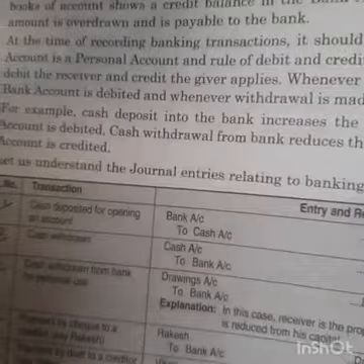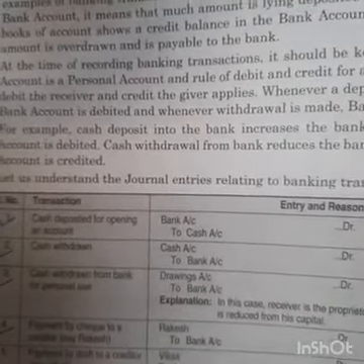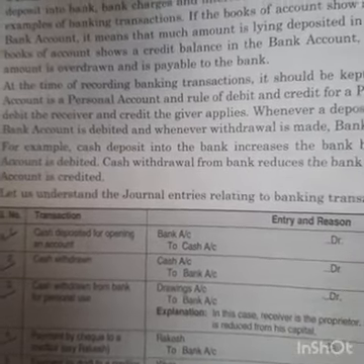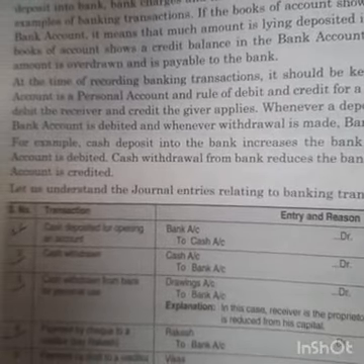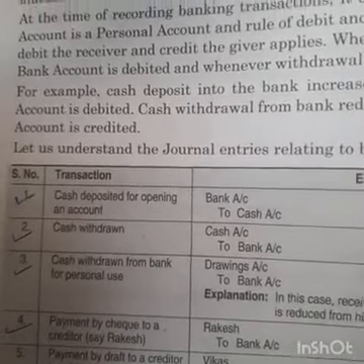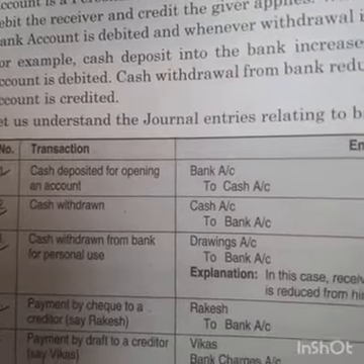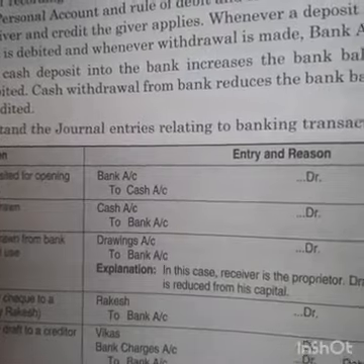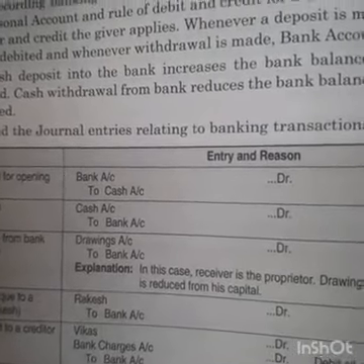If nothing is mentioned, then it is obvious that the cash has been withdrawn for office use only. So the entry will be cash account debited to bank account, as our cash balance is increasing and bank balance is reducing. Next is cash withdrawn from bank for personal use, that is personal use of the owner, proprietor. That means it is drawings for the business. So drawings account will be debited, as it reduces the capital of the owner, to bank account because our bank balance is also reducing.